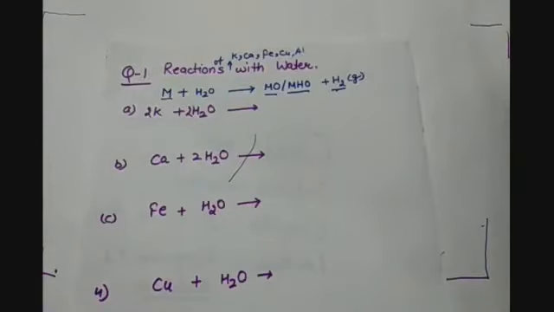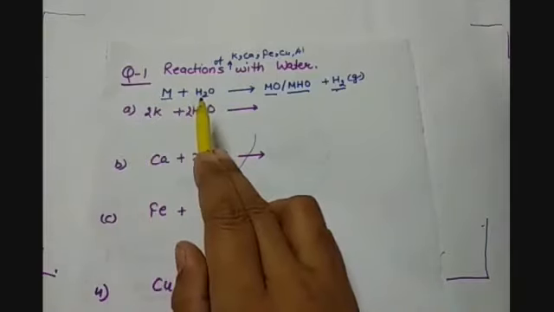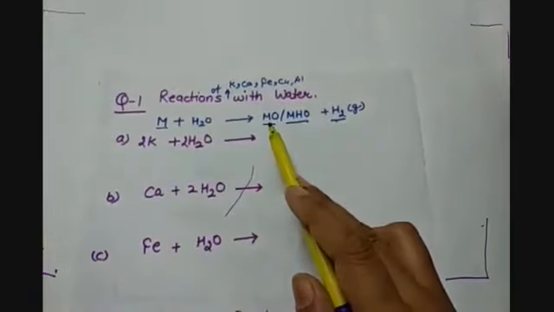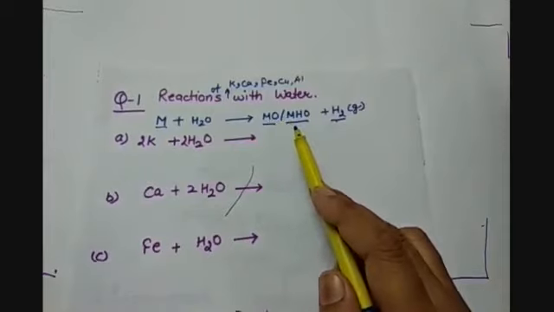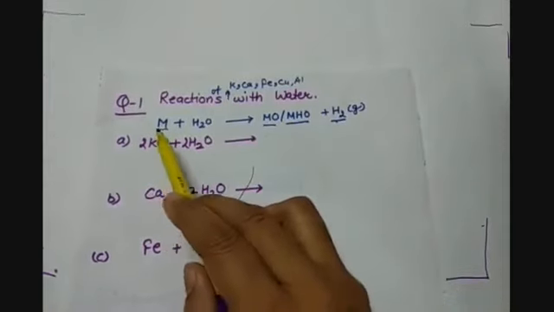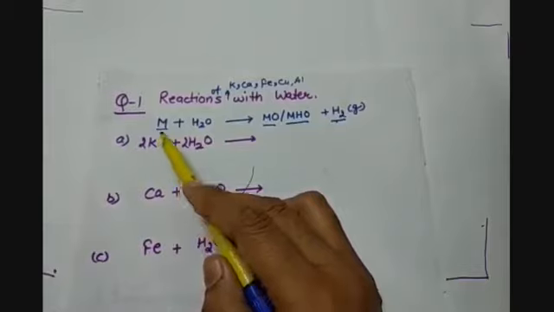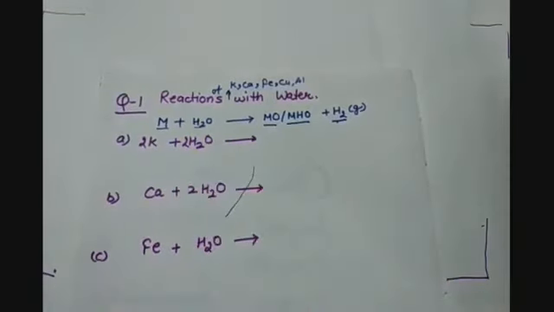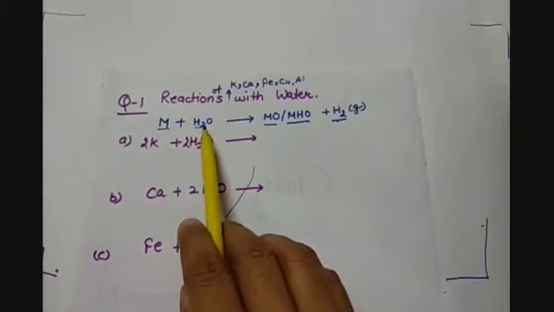Displacement reaction is a very common type of chemical equation. So whenever a metal reacts with water, it produces metal oxide or metal hydroxide. Why? Because the metal is more reactive as compared to hydrogen. Because hydrogen is the non-metal which is electropositive in nature, so we are comparing it with hydrogen. The metals which are more reactive than hydrogen will always displace the hydrogen from the water.